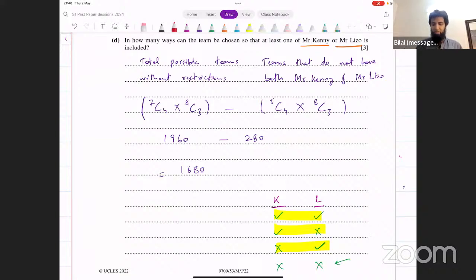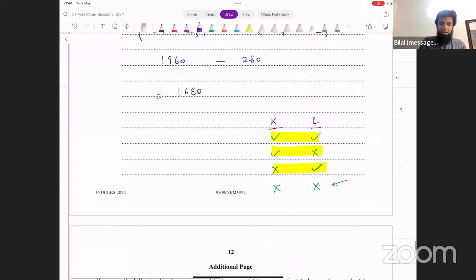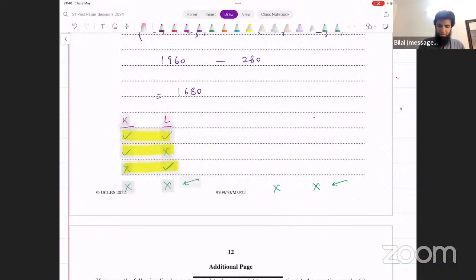You could also find these cases directly. Right? You could find the first case, the second case, the third case, and then add them up together. That's also possible. Let me show you that as well if you want. In the first case, let me do it the other way around as well.